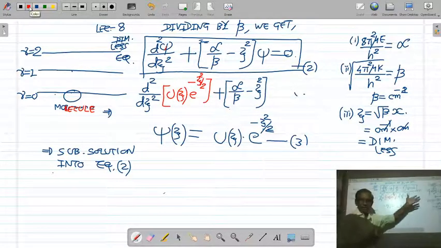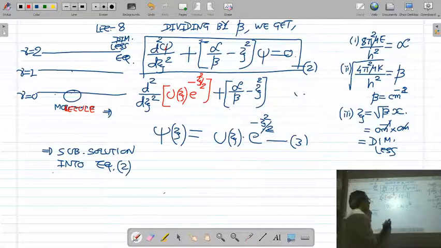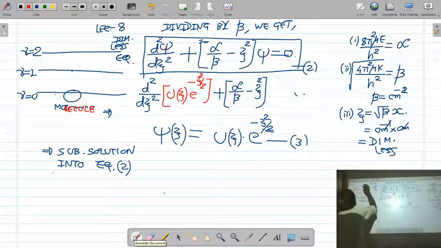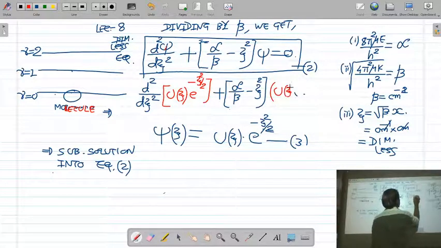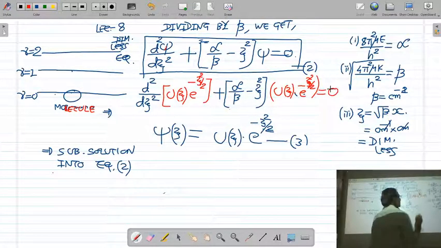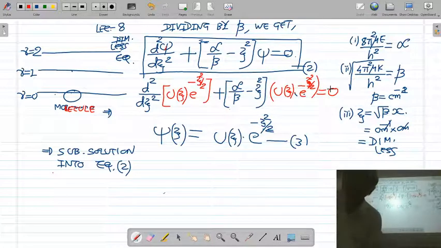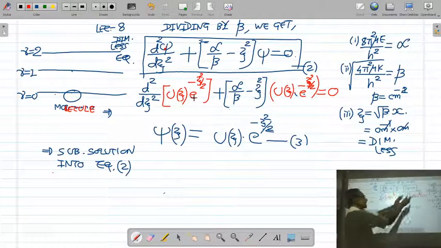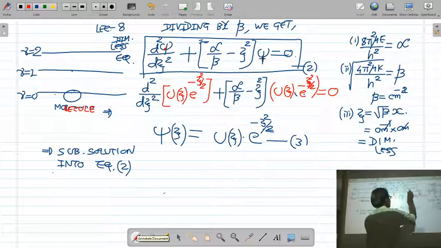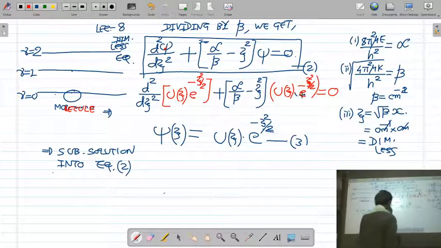In the second term, I put the solution psi, that is the unknown polynomial uj into e raised to minus xi square by 2, and this is equal to 0. So in the first term of equation 2, I have substituted the solution psi equal to uj into e raised to minus xi square by 2. In the second term, I also put the same solution. Now let us try to solve this equation.